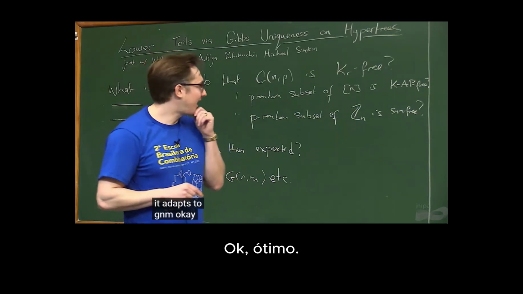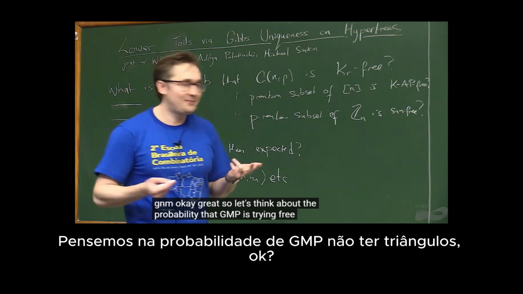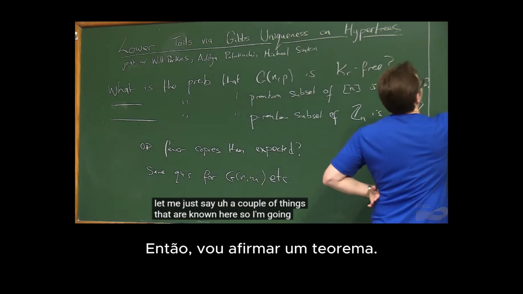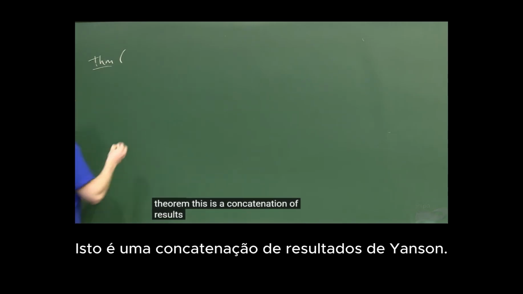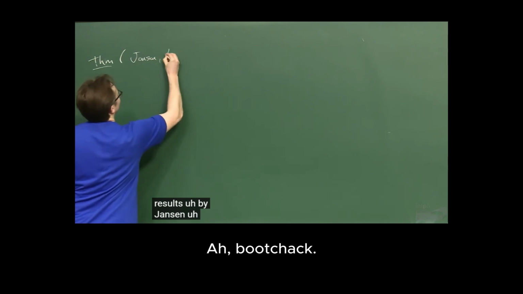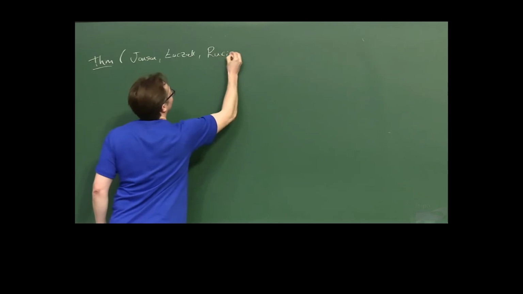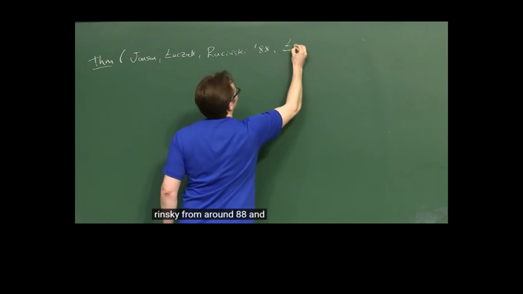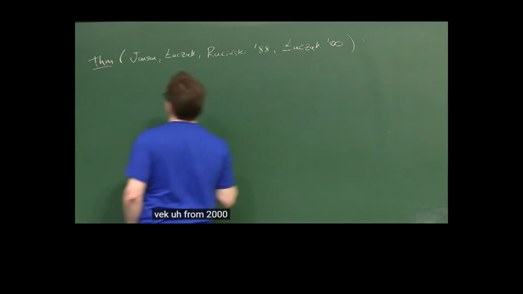Great. So let's think about the probability that G(n,p) is triangle-free. Let me say a couple of things that are known here. I'm going to state a theorem, a concatenation of results by Janson, Łuczak, and Ruciński from around '88, and Vu from 2000.